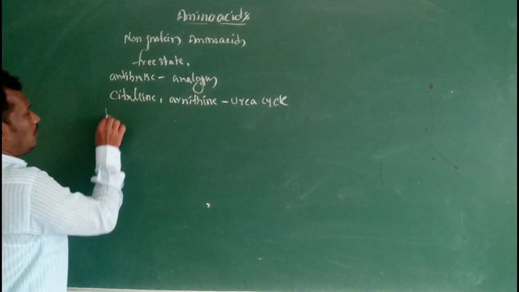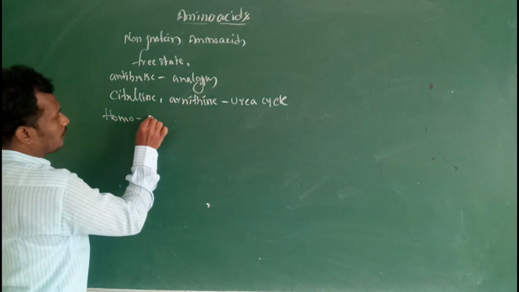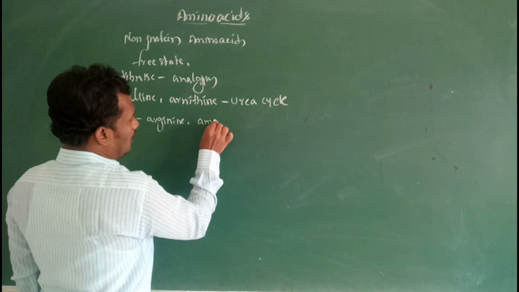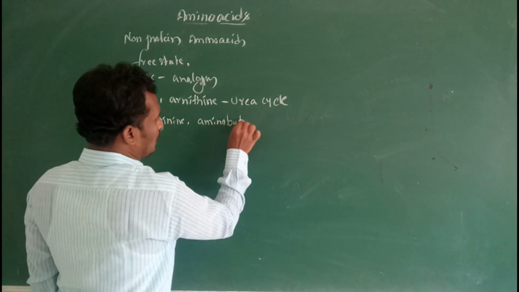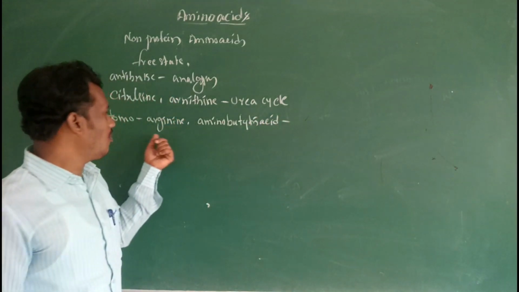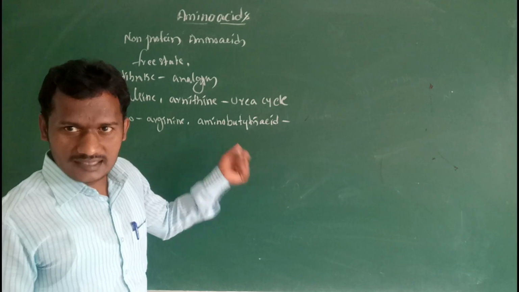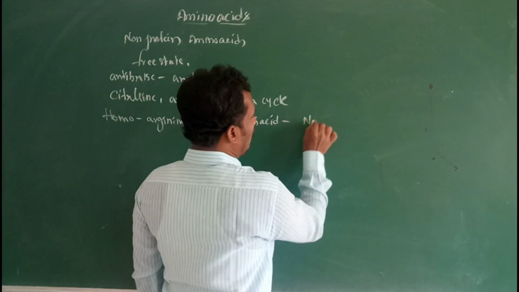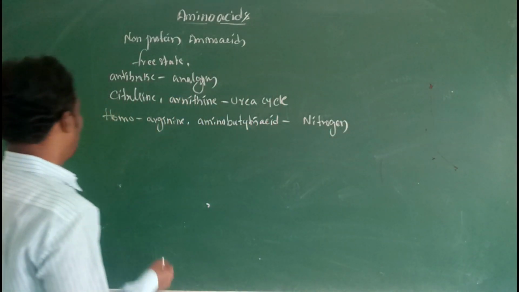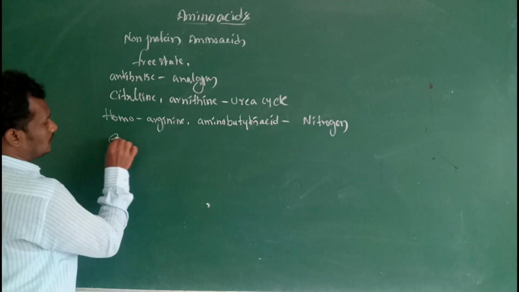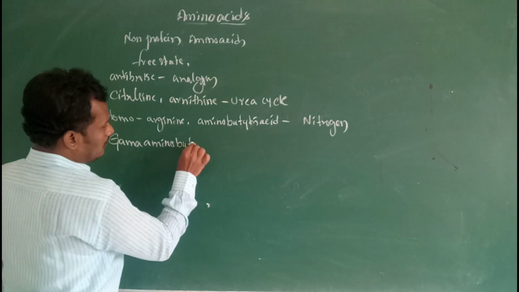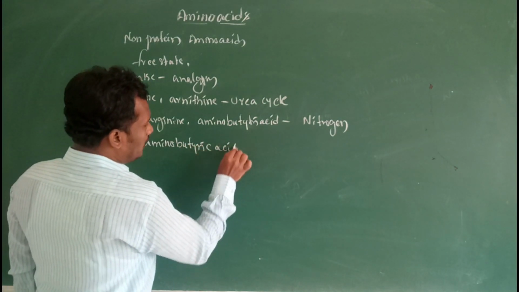Some non-protein amino acids, homoarginine and aminobutyric acid, are a source of nitrogen. Then gamma amino butyric acid.